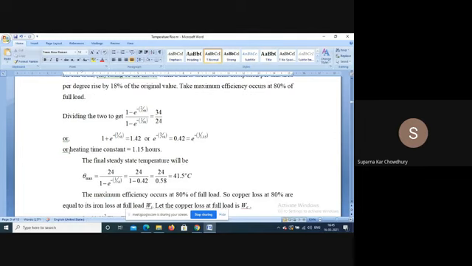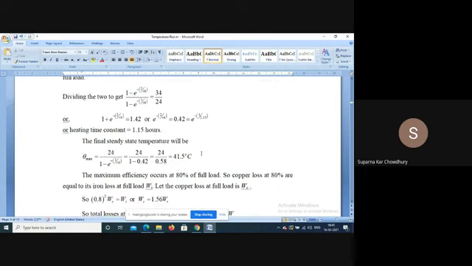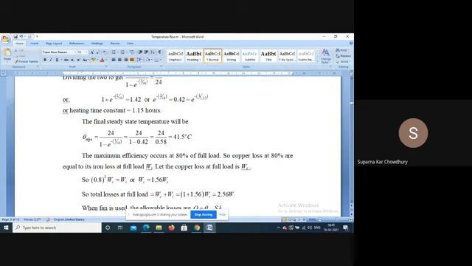So from here the thermal time constant is determined, it is 1.15 hour. So theta max will be 24 divided by this, which is 41.5 degrees centigrade.